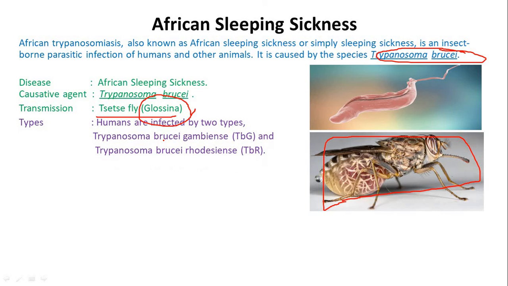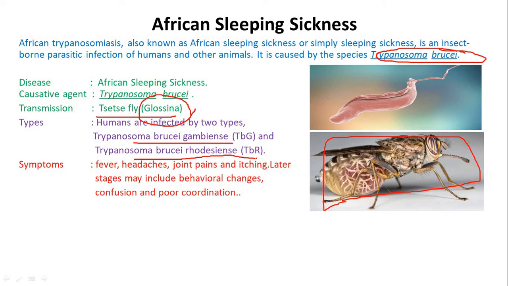Types: humans are infected by two types, Trypanosoma brucei gambiense or TBG and Trypanosoma brucei rhodesiense or TBR. They are subspecies. Symptoms: fever, headache, joint pain, itching. Later stages may include behavioral changes, confusion and poor coordination.